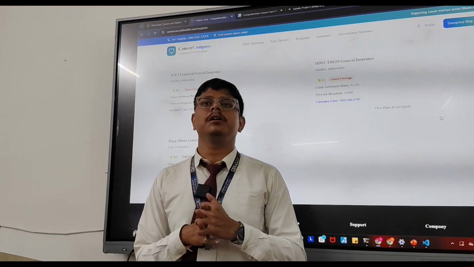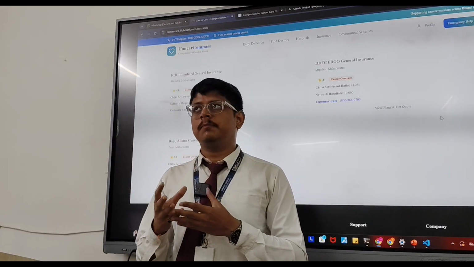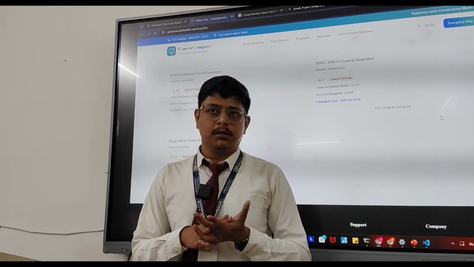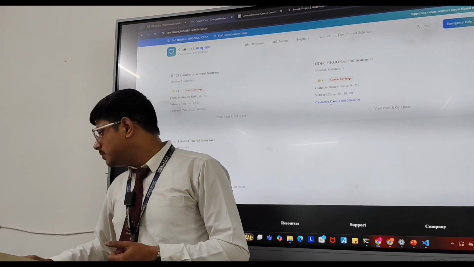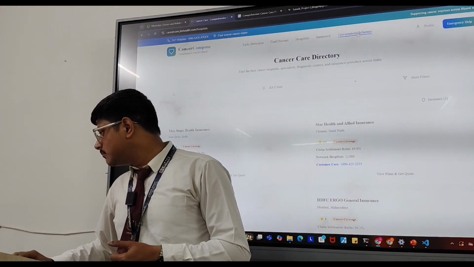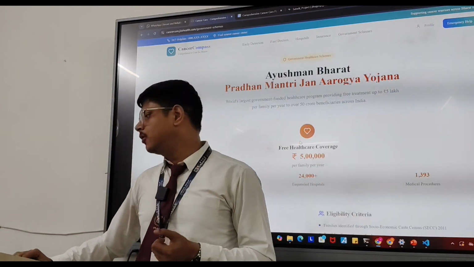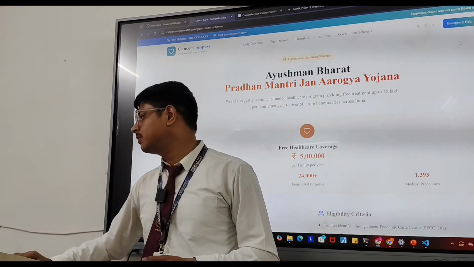If a patient is going through any kind of cancer related diagnosis and is eligible for any kind of insurance, it automatically gets applied after just selecting the insurance and all. And this is the PMJAY scheme of the government through which it can sponsor his treatment and all.